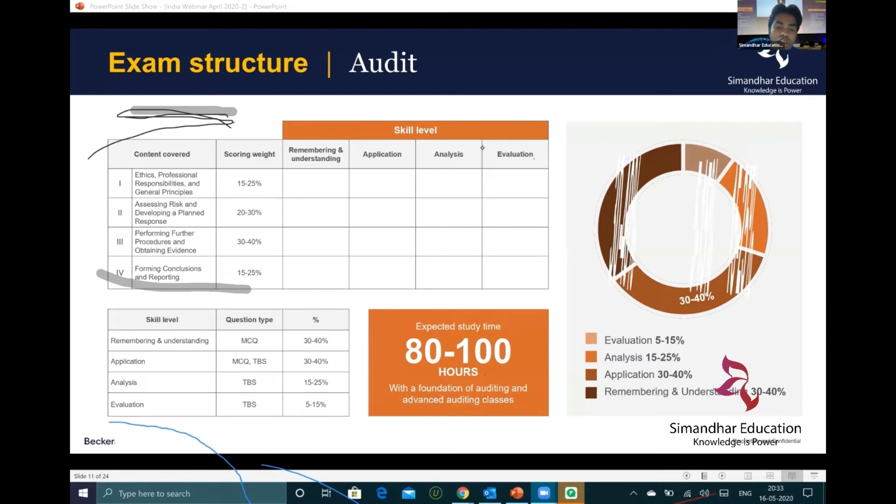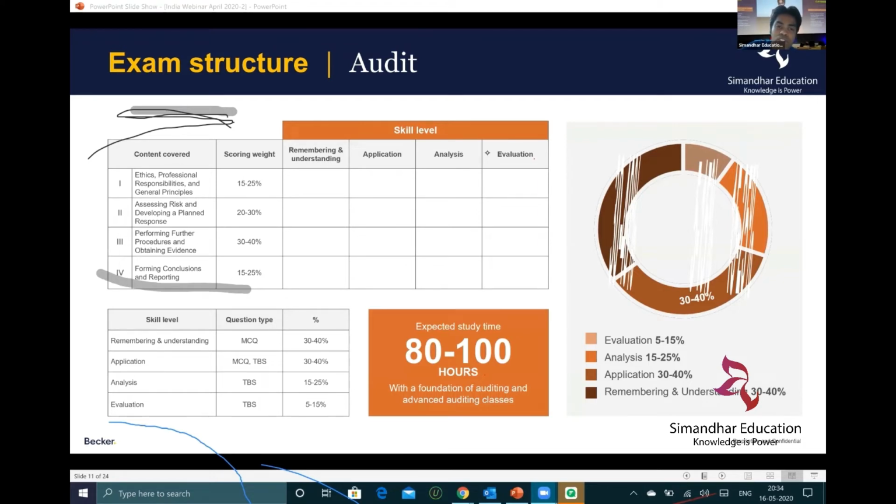Most of the weightage, 30 to 40%, comes on application skills and analysis skills. This is how the international exams are. They test you more logically, and understanding is almost 40%, and remembering and understanding I take as an average. So memorizing is very little in the CPA examination. It's more to do with application, analysis and understanding. That's where the exam becomes very good. Even to write the CPA exam, it makes sense because it's more interesting, because it tests you from the application perspective, not just on remembering or memorizing the subject.